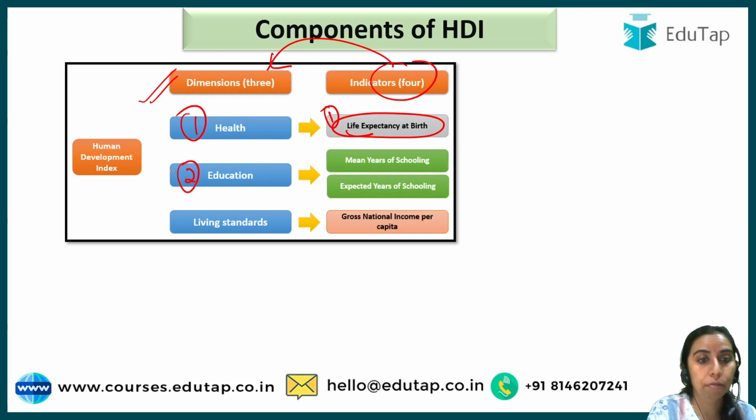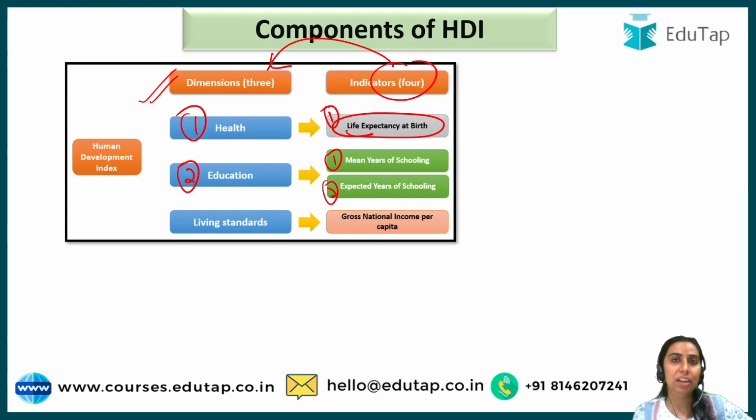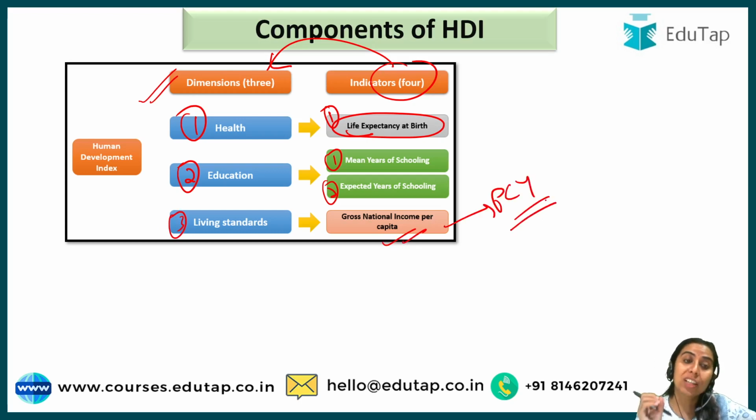Then education, a very important dimension, and there are two sub indicators for this education measurement. One is the mean years of schooling the adult has had, and expected years of schooling, that when you start going to school, how many years are you expected to spend in school. Second is the total years that you have spent, the mean years. Third dimension is, guys, living standards. So living standards are measured by gross national income per capita. So PCY, or per capita income, it is called. So this is very important.